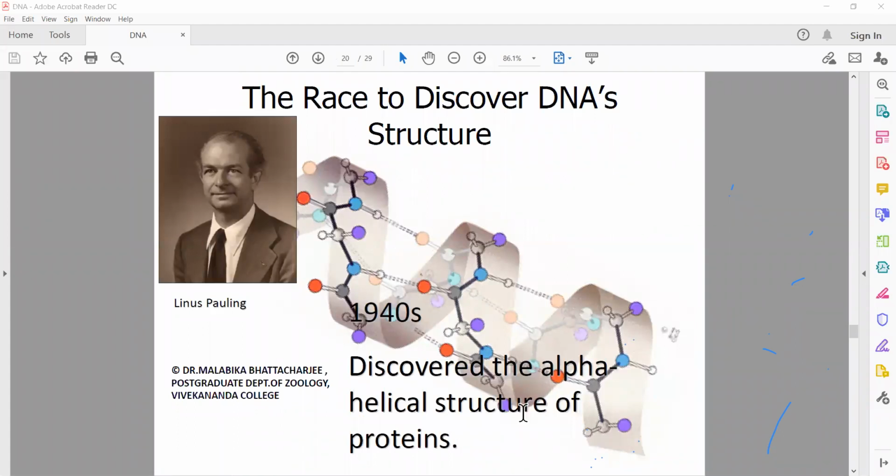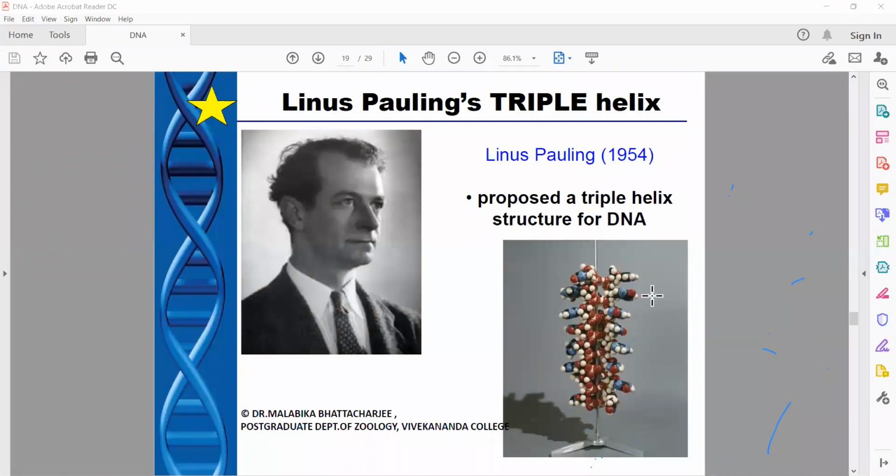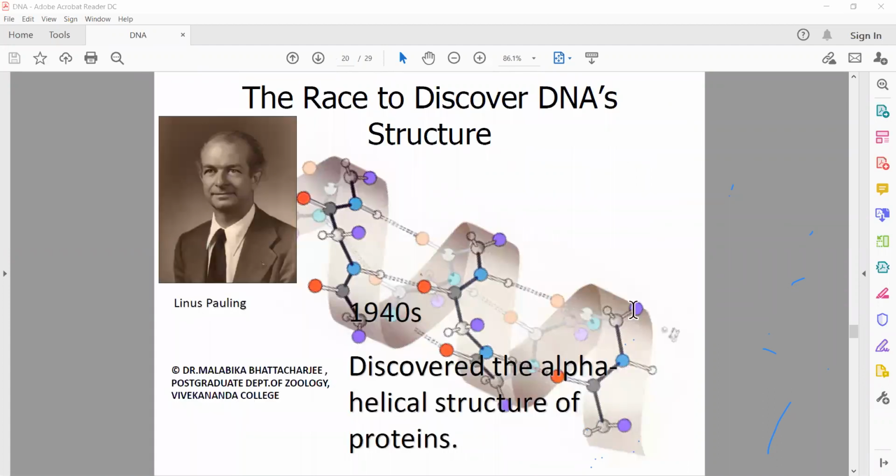And as I said, in the 1940s, Pauling had discovered the alpha helical structure. So based on that, he hypothesized that DNA is made up of 3 chains, which Watson and Crick were having a problem with, because whatever they studied, and whatever Erwin Chargaff had already said, and whatever they saw from the pictures of Rosalind Franklin, somewhere those pictures and the thought process of Chargaff did not match with the triple helical model of Pauling. So there was a mismatch going on. And so they were constantly trying to problem solve.